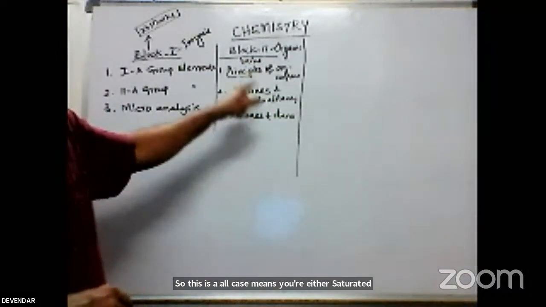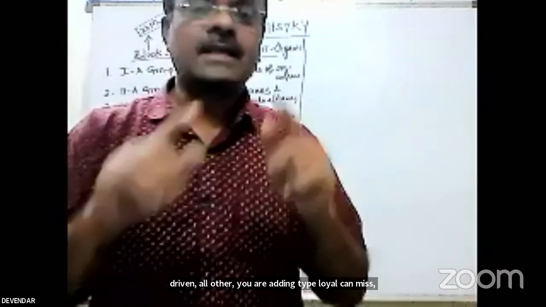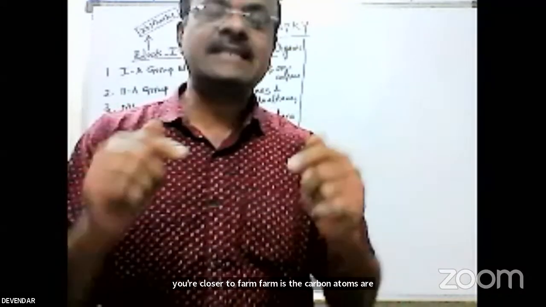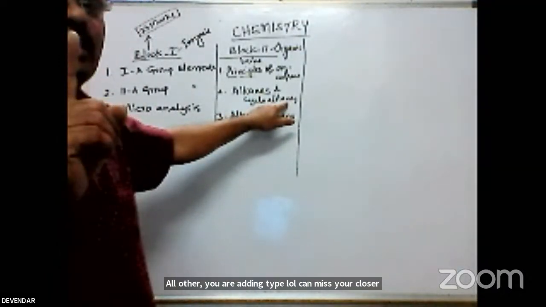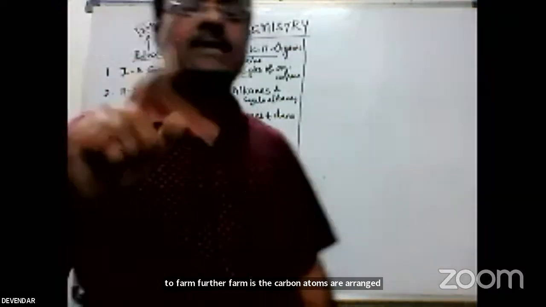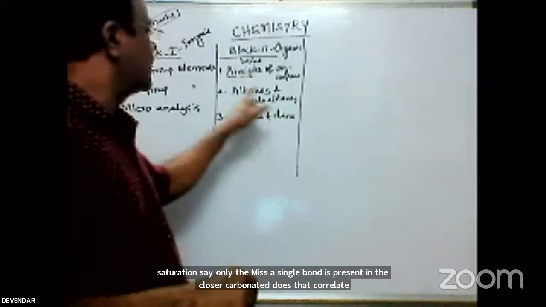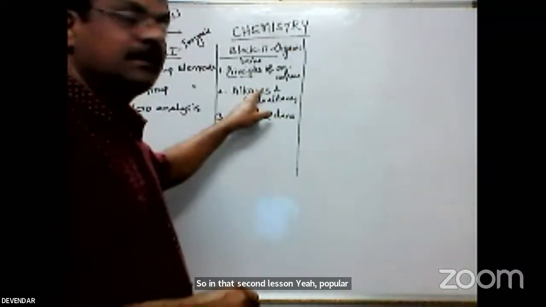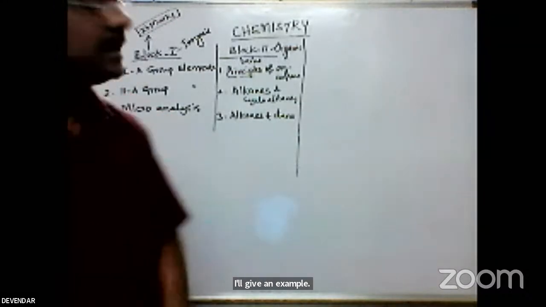Cycloalkane means a closed form, where the carbon atoms are arranged in a closed form. Those carbon atoms are also in the saturation state only, meaning a single bond is present in the closed carbon atoms. Those are called cycloalkanes. So in the second lesson, our topic is alkanes and cycloalkanes. We can read out the questions here: the preparations of the alkanes.